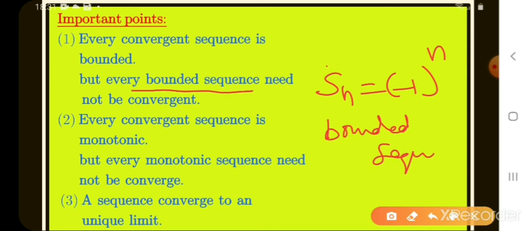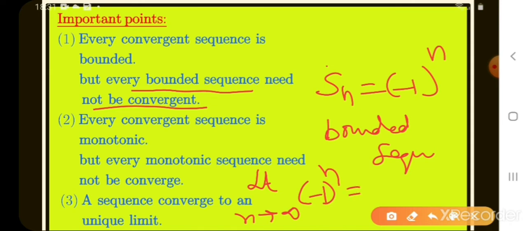But every bounded sequence need not be convergent. Convergent means if a sequence has a limit, it is convergent. So I am going to find the limit. Where do we find the limit? We always take the maximum value of n, that means we find the limit as n tends to infinity. Minus 1 whole power n equals what? We get minus 1 whole power infinity.